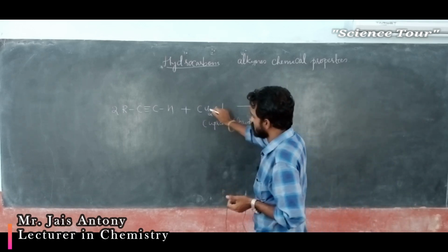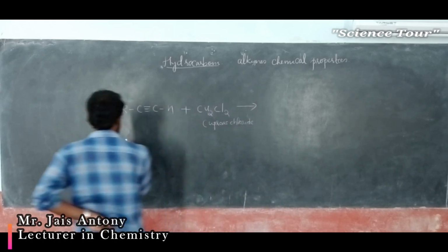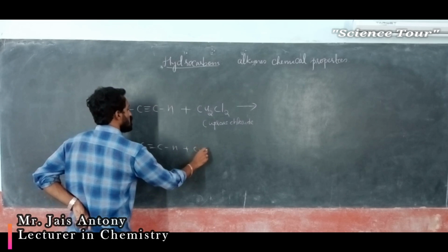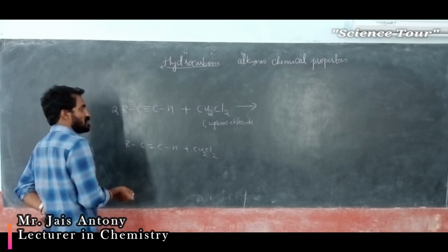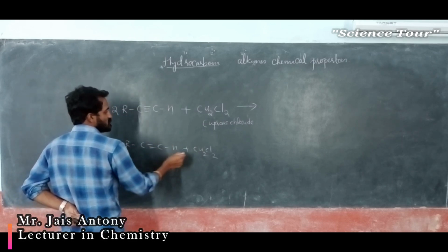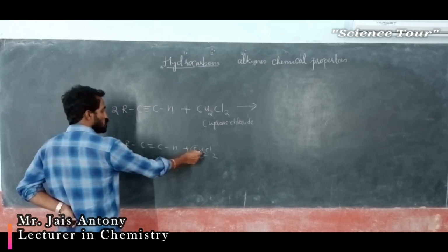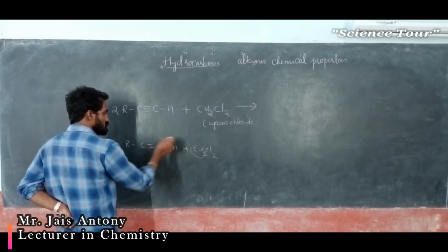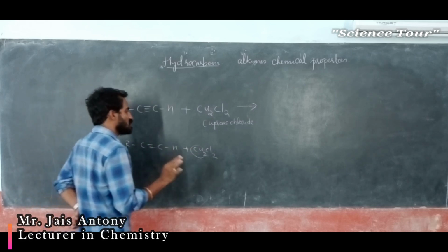Actually here two molecules are there. That means for one molecule, I will write how it reacts. Here two cuprous are there, so you ask why I took two molecules of alkyne: here two coppers are there, so these two coppers replace two hydrogens. If I take two molecules, it replaces two hydrogens from two molecules of alkynes. Understood? That much is the meaning.